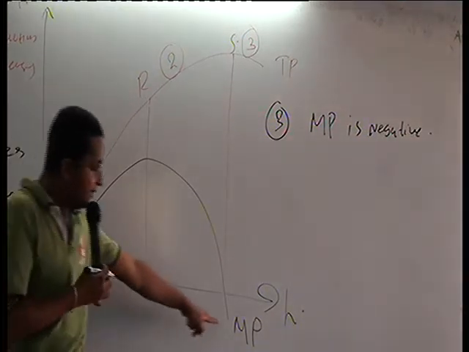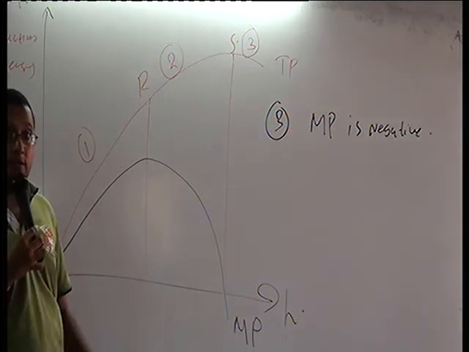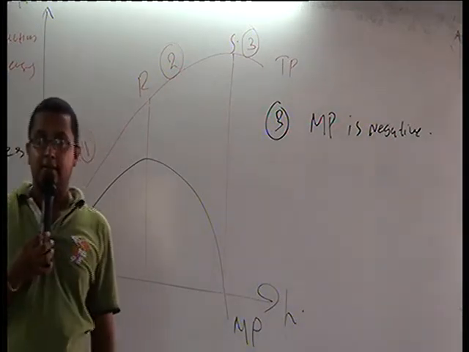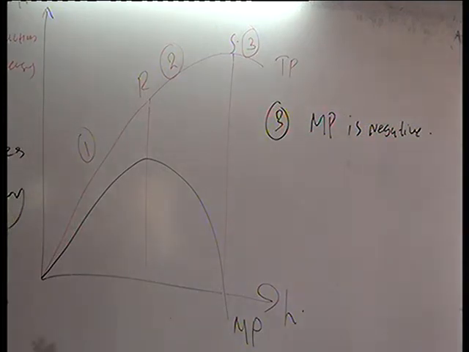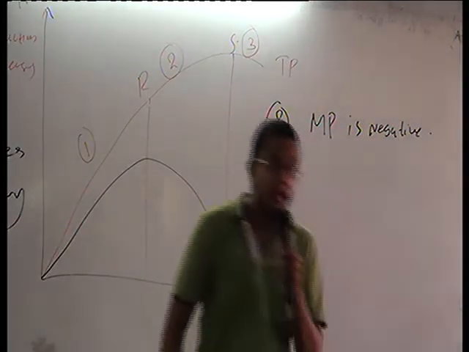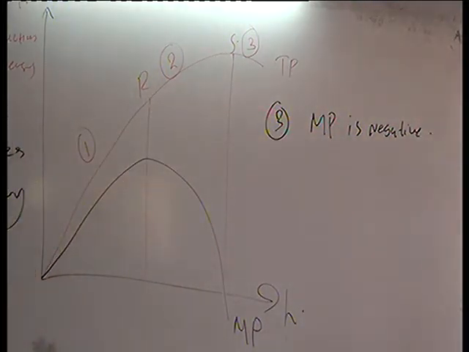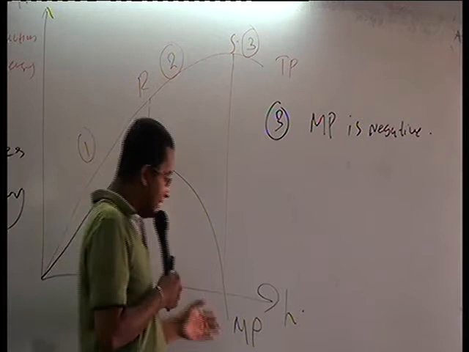This is your marginal production curve. Right? So, friends, look here. Now I'm going to explain one more very important thing. Now we just discussed the production short run.